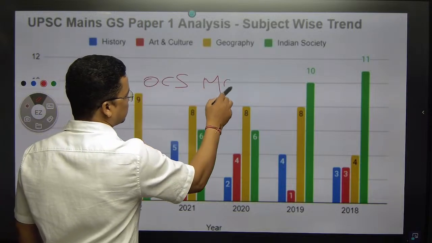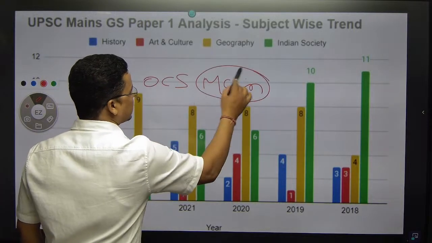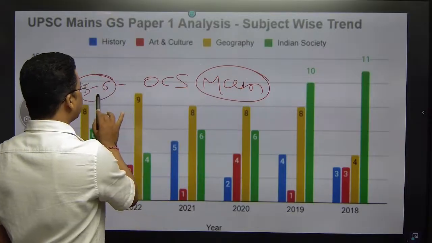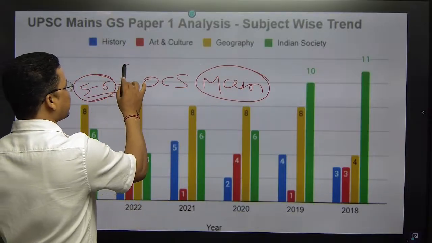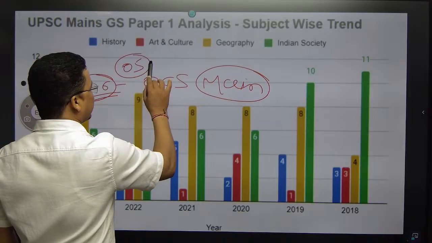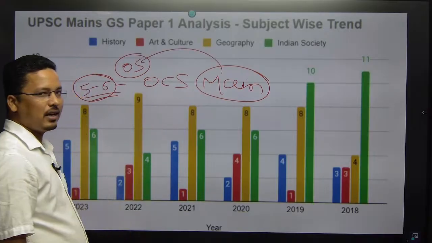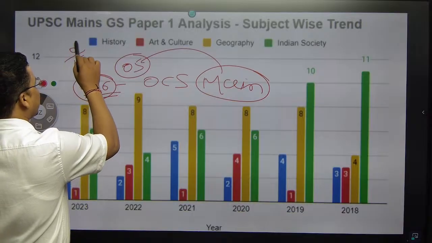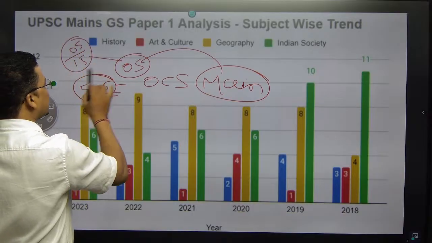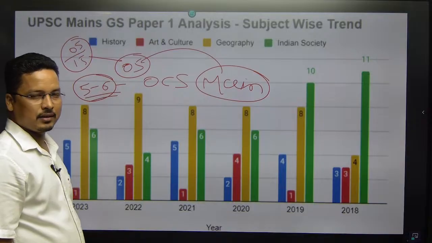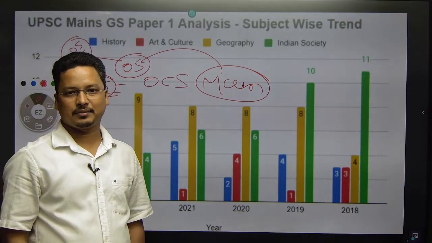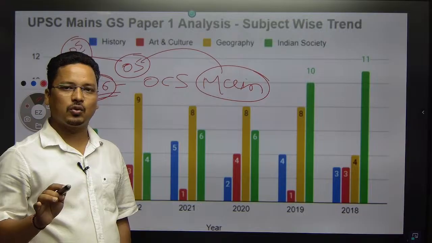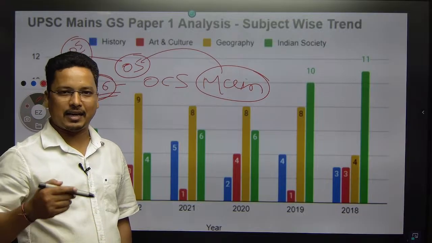Let it be 5. If I take 5 questions in mains, that means out of 15 questions, 5 to 6 questions means 1/3. So the weightage is 1/3, right? So that is also very significant and again dominating.